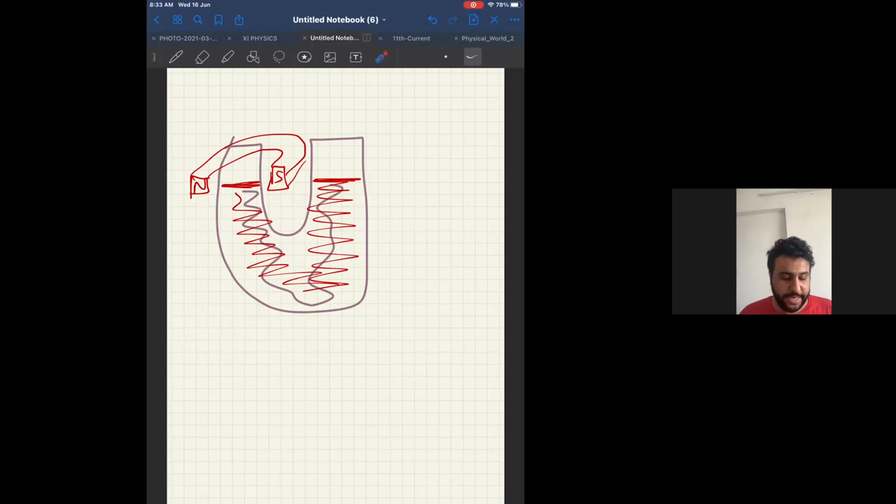Therefore, first one, second one, third one. Tell me, all three are clear? First one, second one, third one, yes, all three are clear. Now, fourth one, very important question. Which is the universal property of all substances? Answer is diamagnetism. Universal property means which property can be universally brought about to all substances.